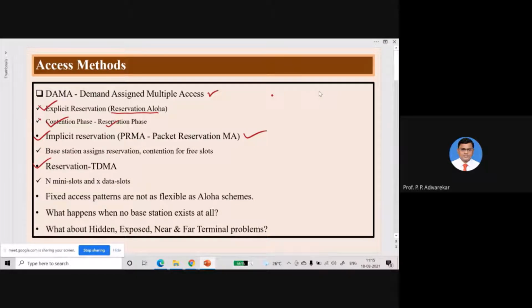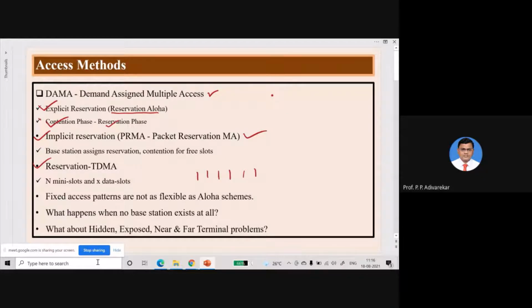Then finally, demand assignment multiple access, that is reservation TDMA. Again there will be a contention phase and a reservation phase. There will be n mini slots, meaning many mini slots are maintained, and you can reserve x data slots. During the n mini slots each user can occupy one mini slot, where each user will reserve a number of data slots. So it's not limited that one user will get only one data slot for transmission.